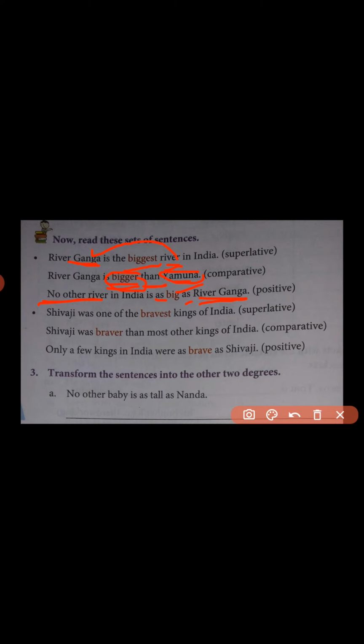So what are the common rules for changing the degree sentence into another form? First of all, we have to find the common noun and proper noun while changing, and then we have to find the adjective form. While changing the degree into another form, if the given sentence is positive, we change it into negative, and if the given sentence is negative, then we change it into positive.